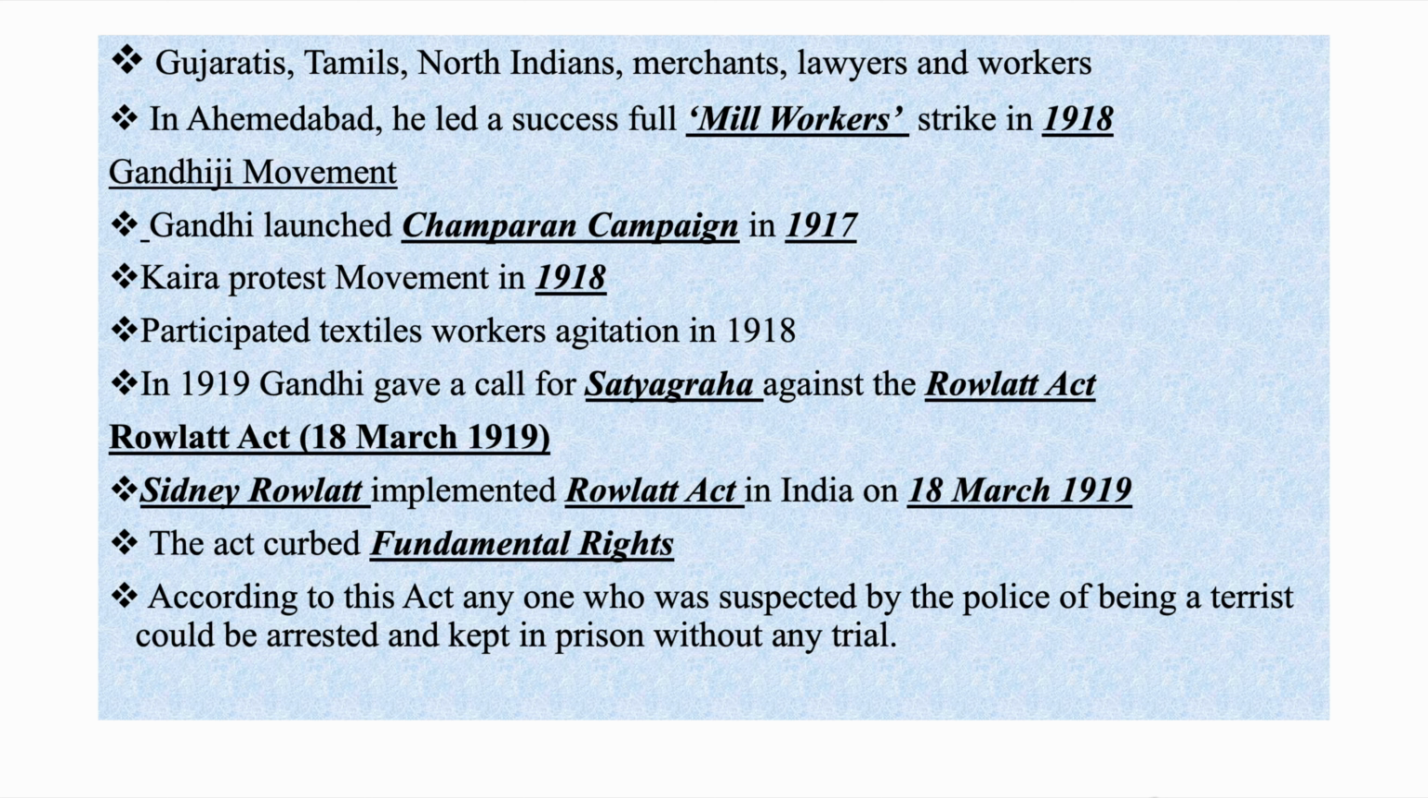This act took place on 18th March 1919. Sydney Rowlatt implemented the Rowlatt Act in India on 18th March 1919. The act curbed the fundamental rights of all Indians. According to this act, whomever the police suspected of being a terrorist, they would arrest and keep in prison without any court trial.